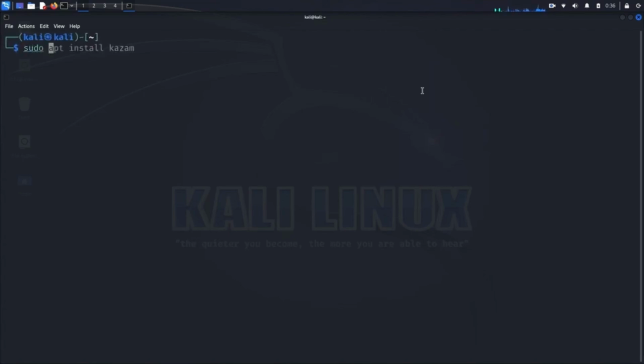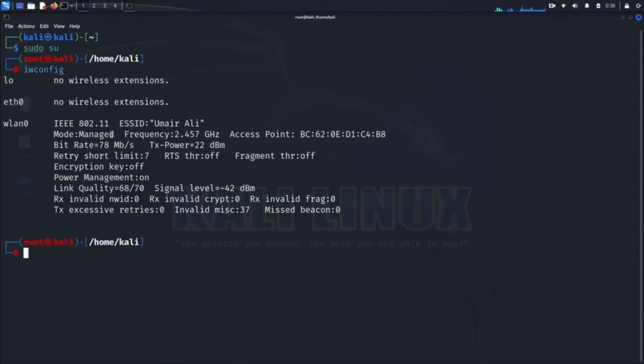Enter the command sudo su. This command grants you superuser privileges, allowing you to execute commands with administrative rights. Next, let's check the current mode of your wireless interface. Run the following command, iwconfig. This command displays your wireless interface settings. You'll see that your wireless interface, usually named wlan0, is currently in managed mode.